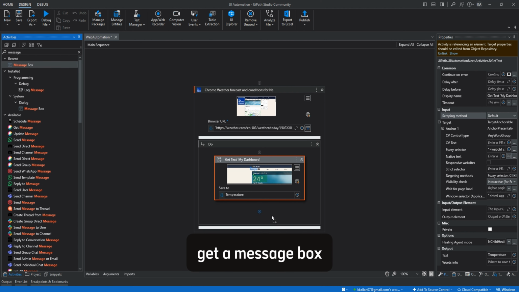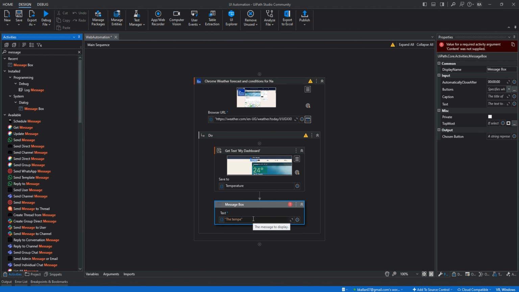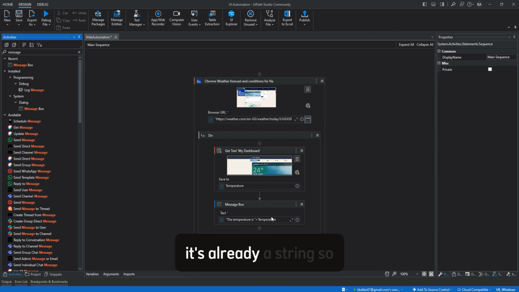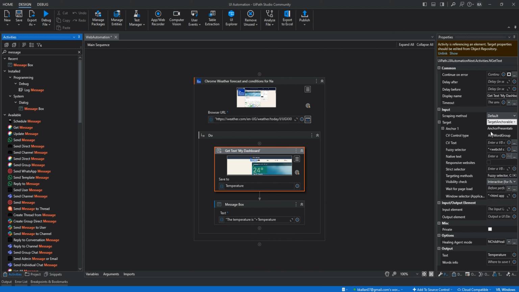So I'll get a message box, and I'll be displaying my temperature. I'll say the temperature is, concatenated with temperature. Sorry, it's already a string, so I don't need to do the ToString.